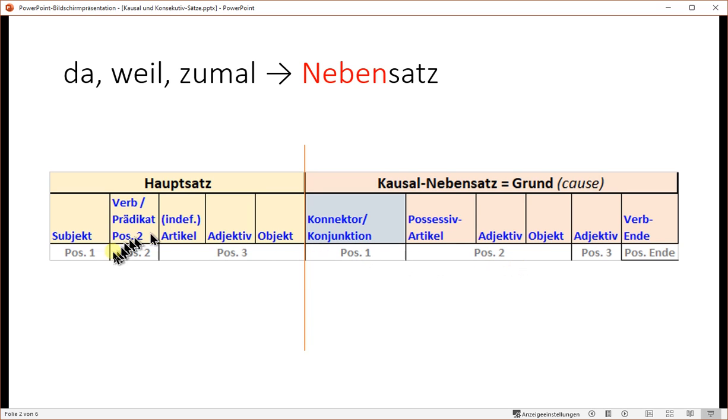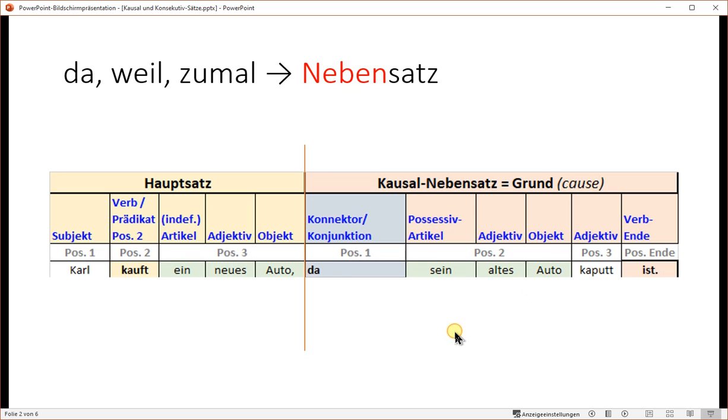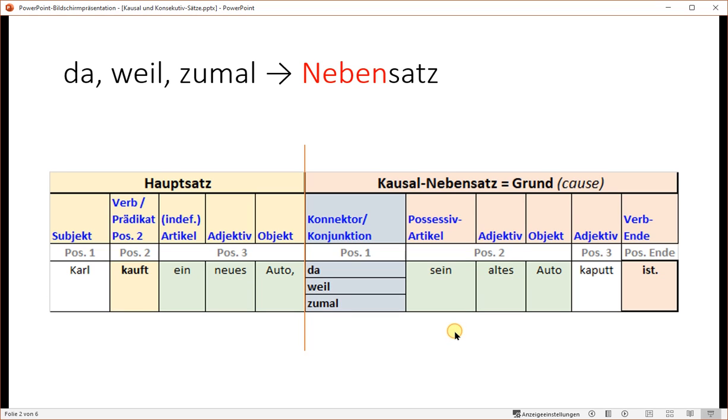Here we have in a Hauptsatz position 1, 2, 3, and in a Nebensatz we start again with position 1, 2, 3 and so forth. My sentence is: Karl kauft ein neues Auto, da, Konnektor, sein altes Auto kaputt ist. And the same structure is true for the connectors weil and zumal.